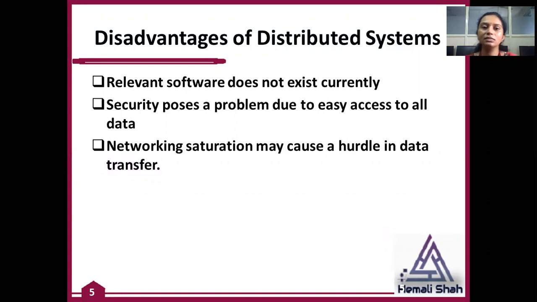The second one is a security problem due to easy access to all data. As I have already told you, everything is done by using communication and data exchange between the computers, because we want fast performance. That's why we are including more than one computer, and all the computers must talk with each other. If you give a security access mechanism for data access on the computers, they will not be able to communicate with each other easily.